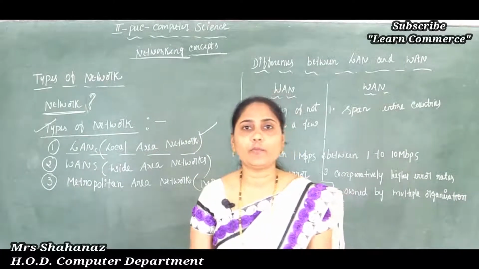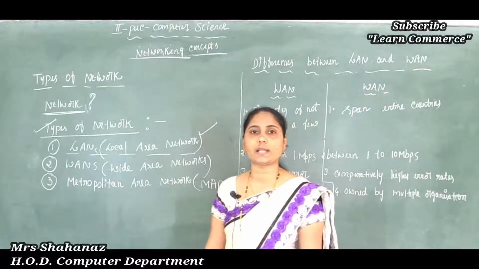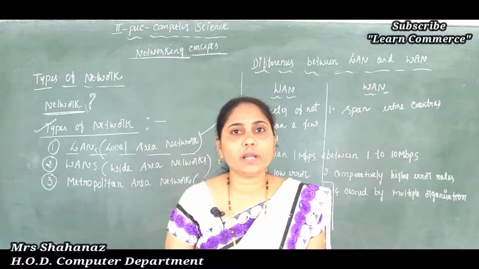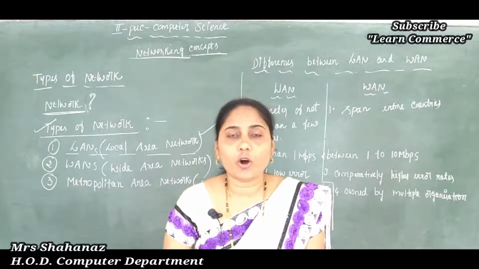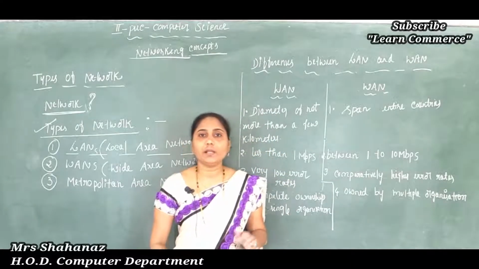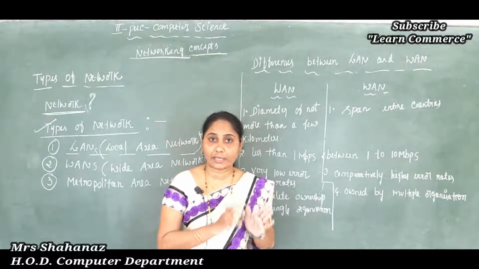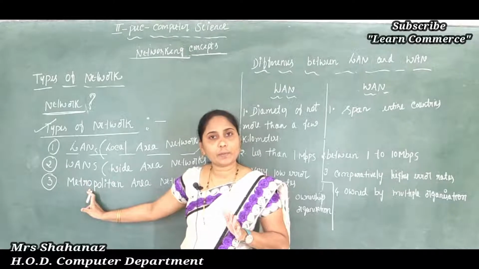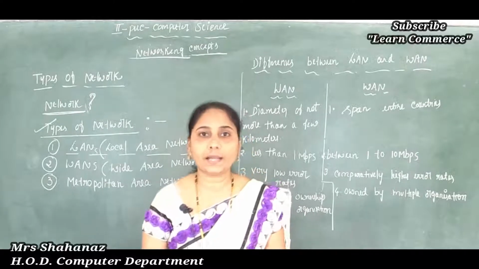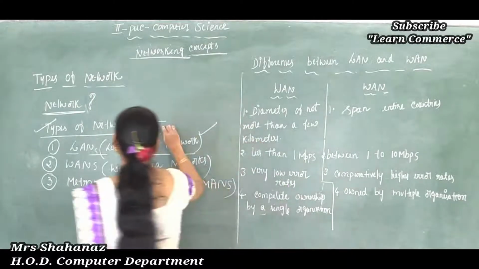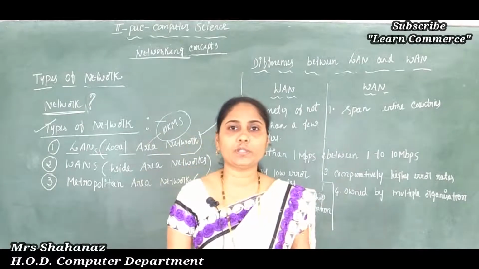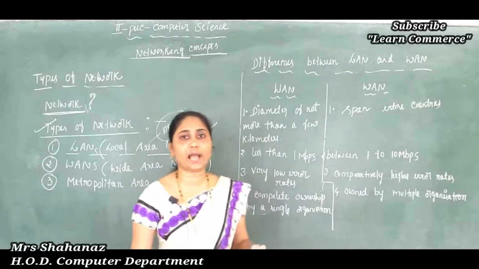First of all, I want to select the first point. The first point is called the LAN. In our small network installation, the computers are connected within a localized area. When you create a LAN network, only a few computers are used, and all those computers are connected within a range of 10 kilometers. Clear on this point? Their range is only 10 kilometers, so within 10 kilometers only a few computers can be used in this case.